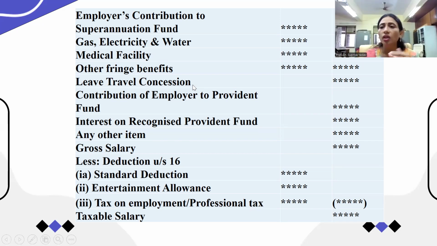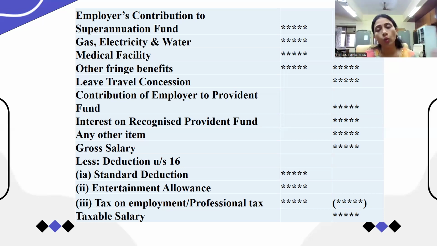Leave travel concession means if you want to go on a tour with your family and the employer reimburses all the expenses you have incurred for the trip with the family, that is a leave travel concession. If the transportation expenses or any stay expenses are reimbursed by the employer, then we have to consider it as salary.